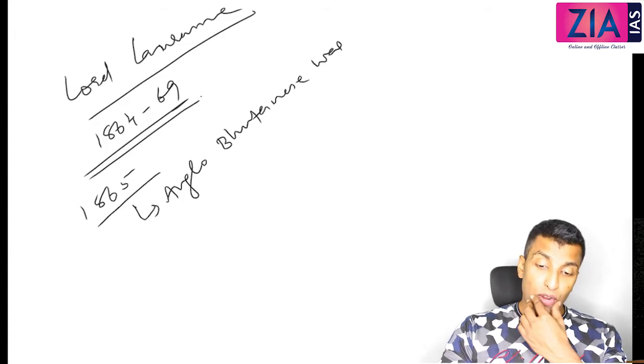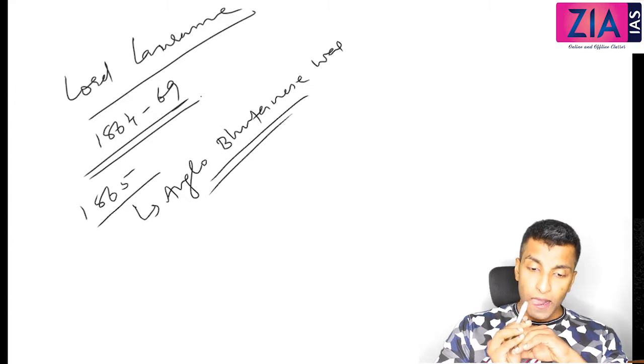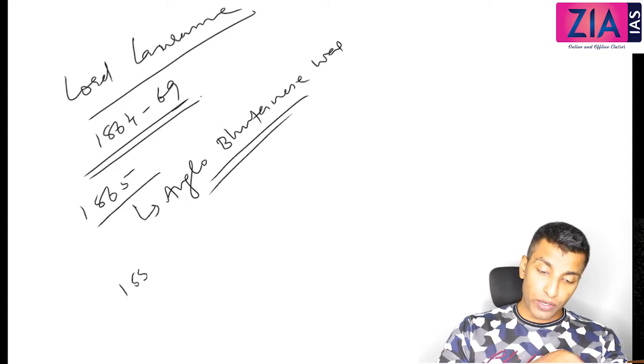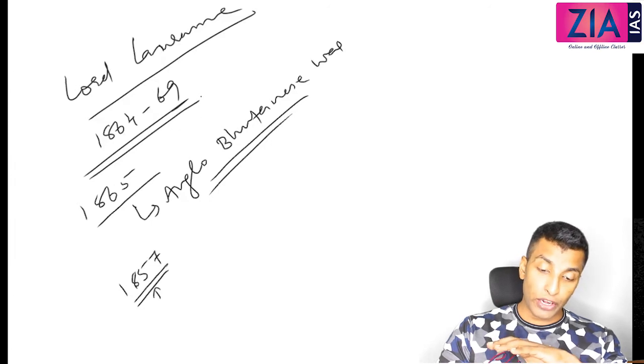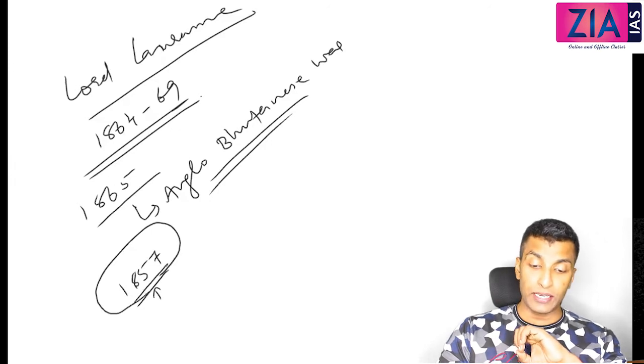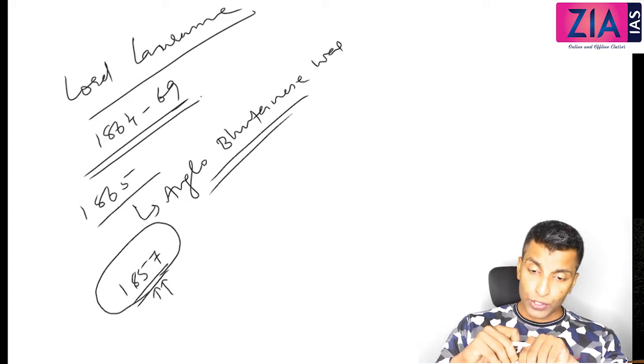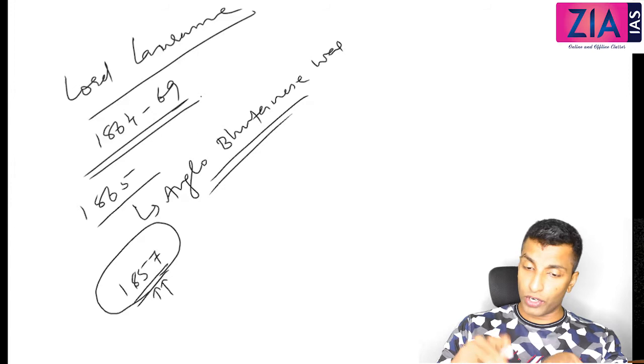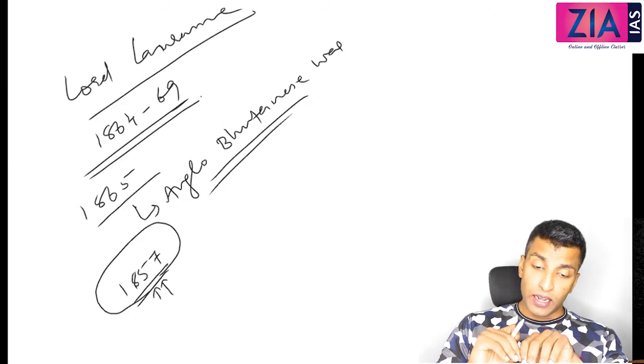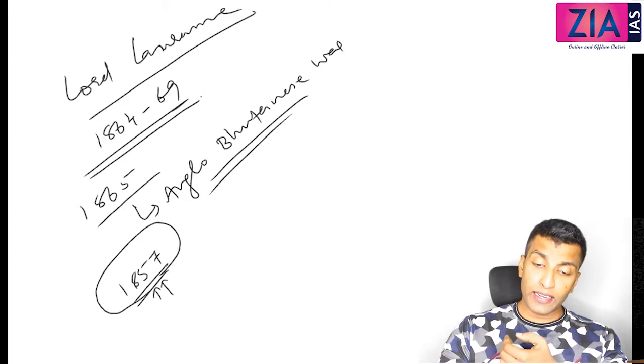One point that you need to remember here is that after the 1857 revolt, in the Queen's Proclamation, the Queen made the promise that there would not be any further annexations, right? So they are not going to annex the princely states or anything. They are not interested in annexation. Whatever they have, they are happy with it. Now then, why are they fighting against Bhutan?